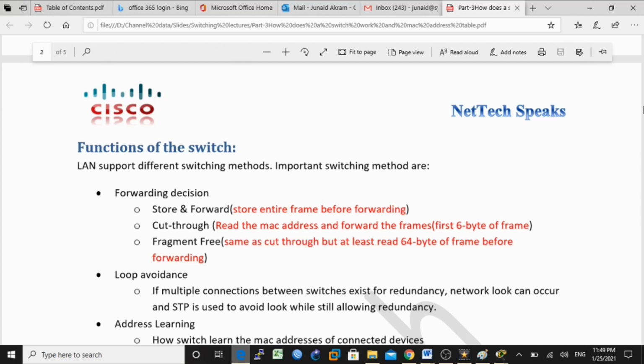So in the next lecture we will discuss the MAC address table. How switches learn the MAC addresses dynamically, and how we statically, manually save the MAC addresses in the MAC address table. And what about the aging time? What is the default aging time of an entry in the MAC table? We will increase and decrease the aging time by using commands.